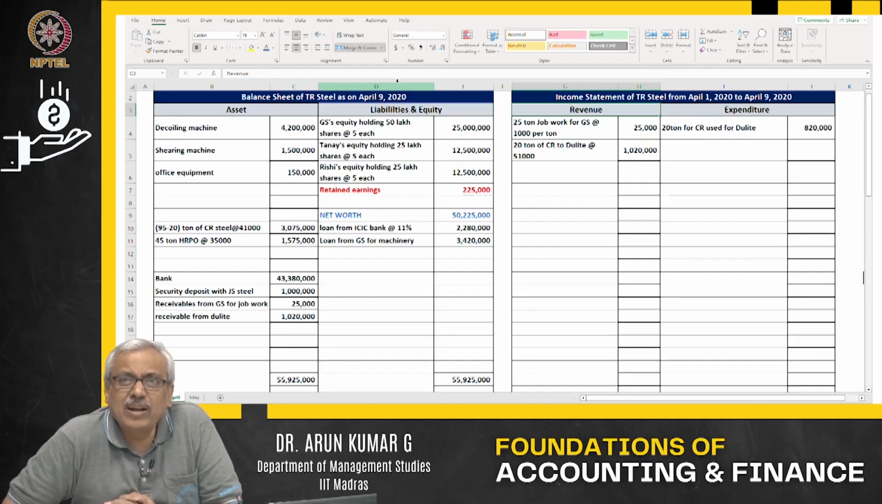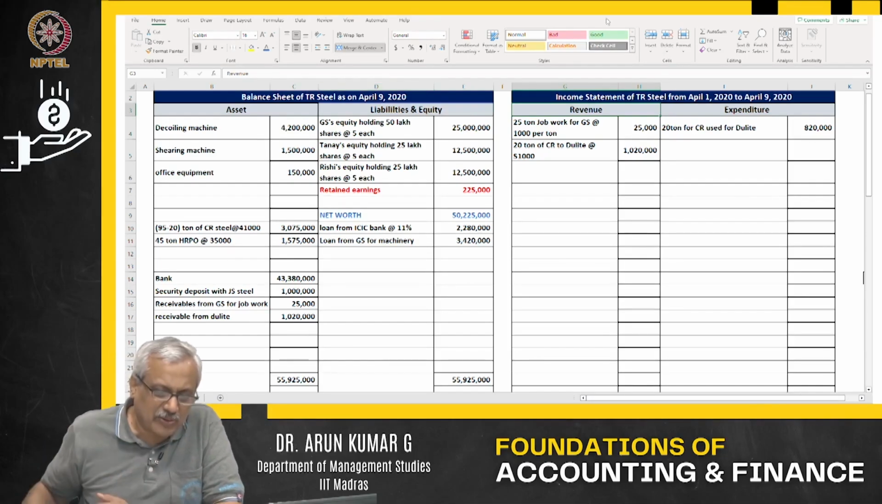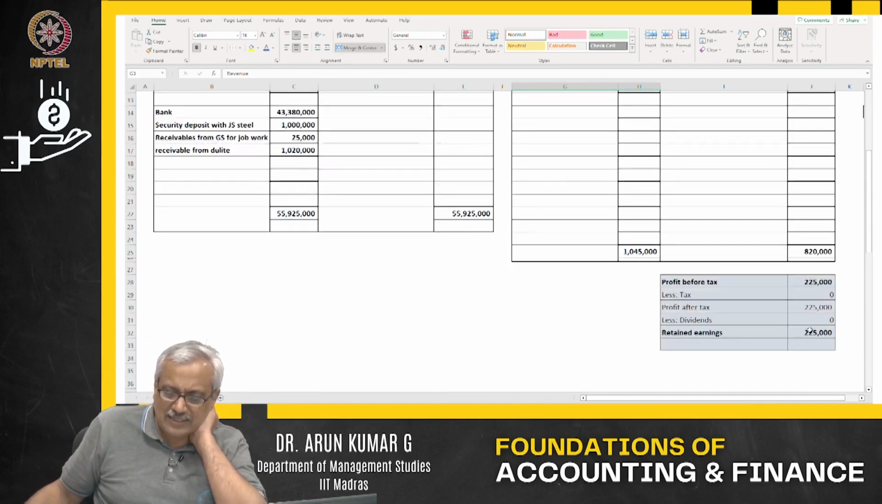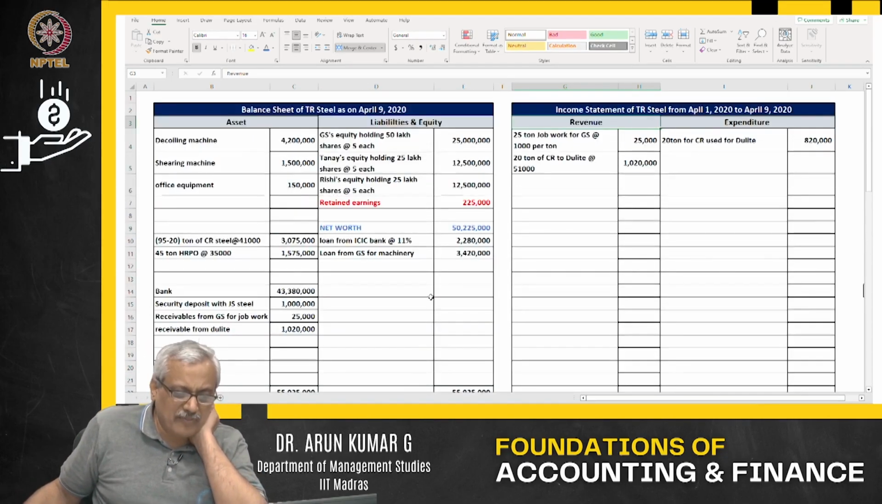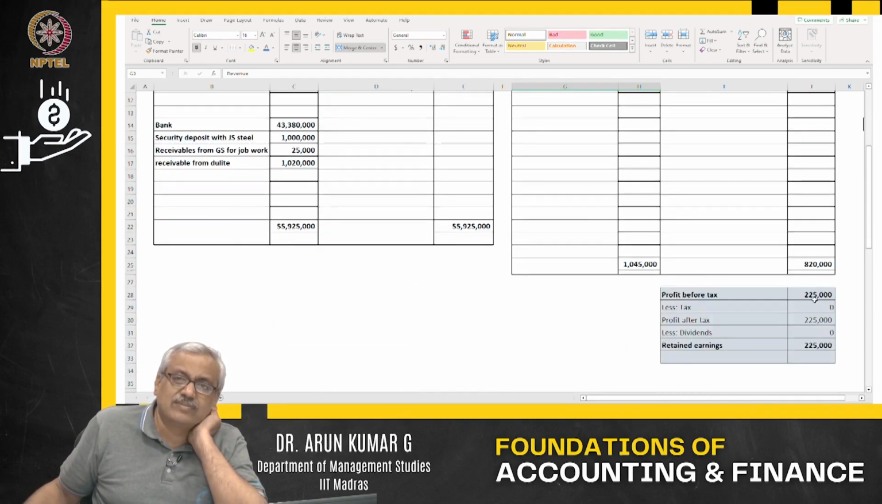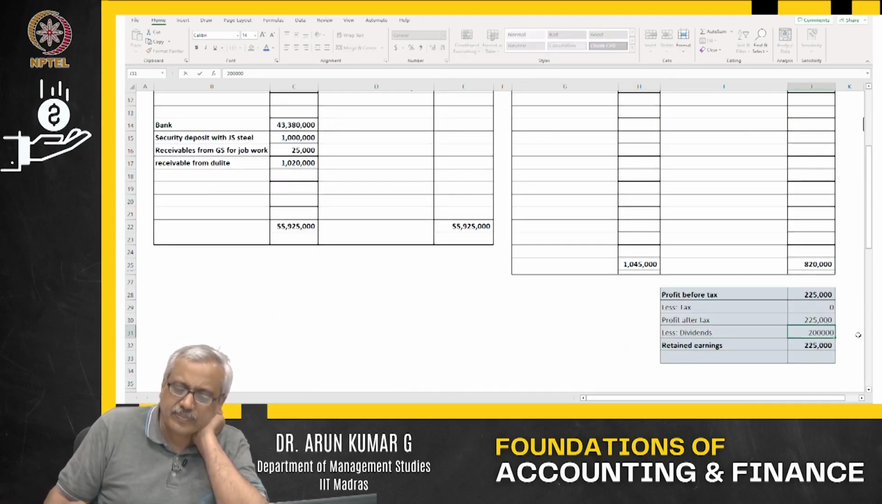So, on the 9th of April, your income statement looks like this. So much of revenue earned. The revenue you see out here is the revenue, this is the expenditure, and this is the total profit. The profit I have not distributed as dividend. Sir, what happens if I distribute it as dividend? Supposing out of this 225,000, I distribute 200,000 as dividend.